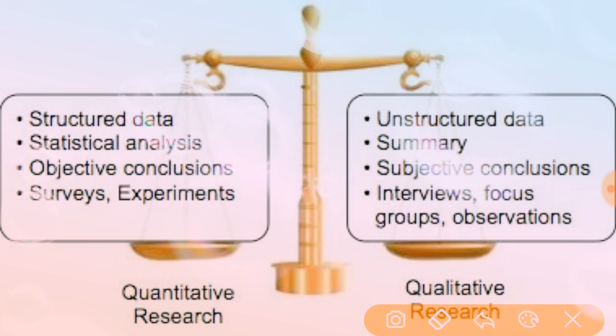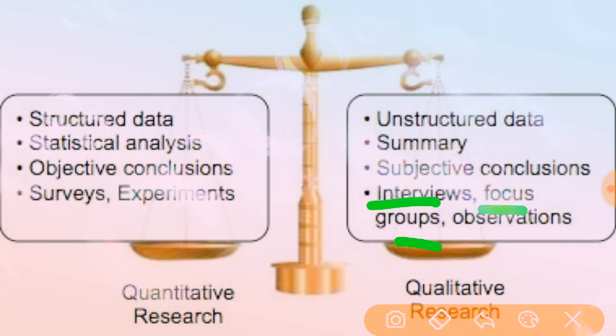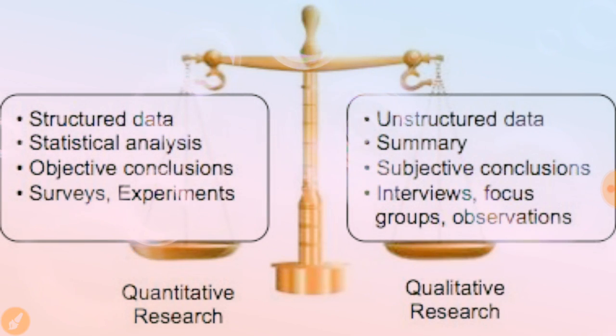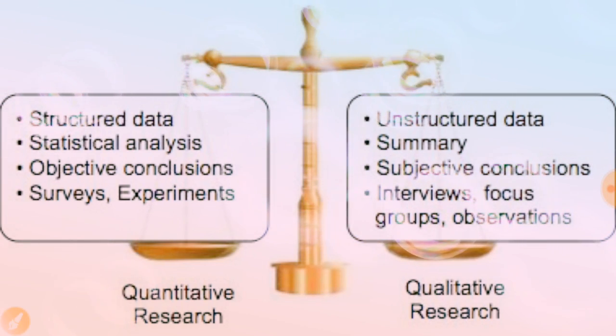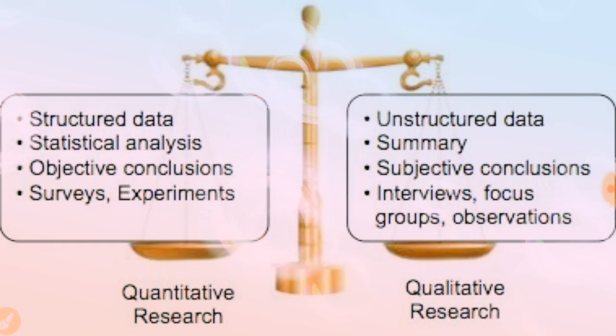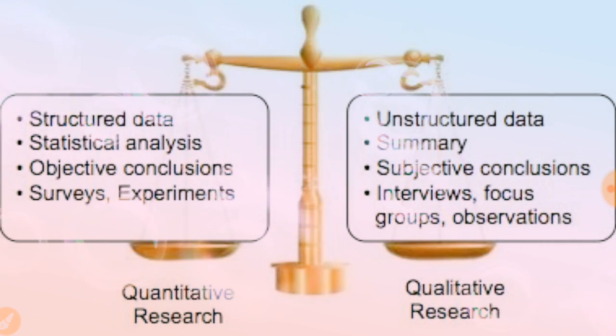Coming to the qualitative: interviews, focus groups and observation. They don't conduct surveys or experiments; they directly conduct interviews and observations, or focus on the group.